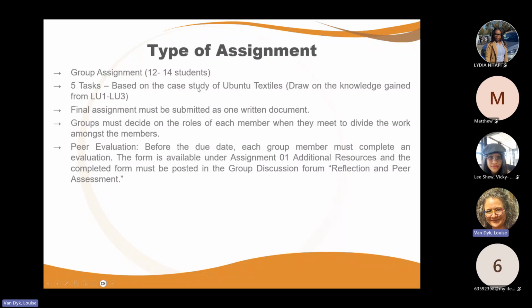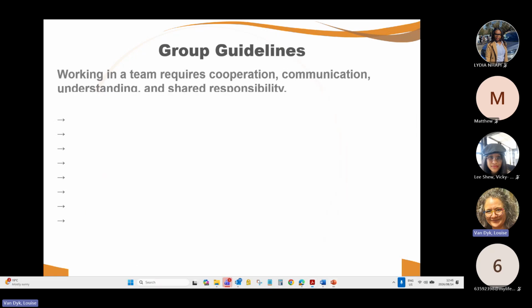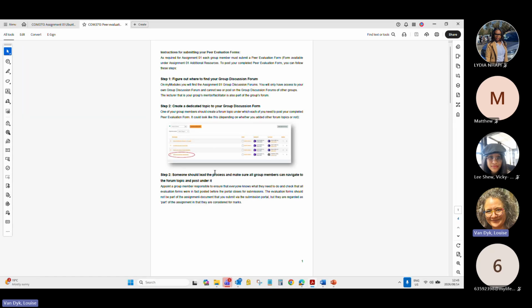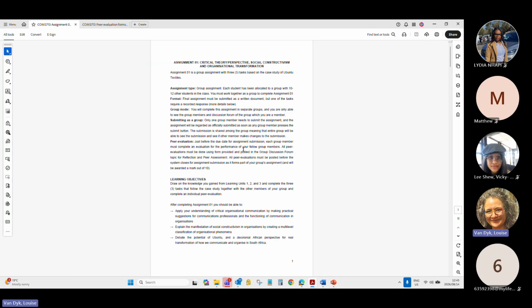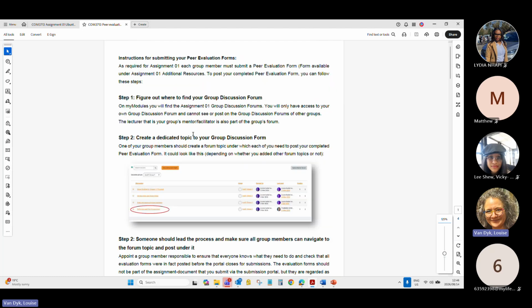Now, next up is not on a slide, so I'm going to go to the document here. I've talked too much about the group assignment and haven't gone through the instructions, so let's see if there's time. The submission of the peer evaluation form is not difficult.